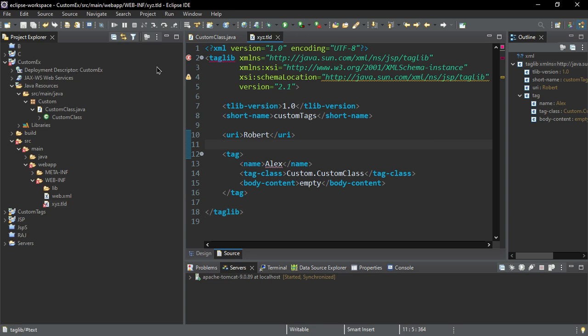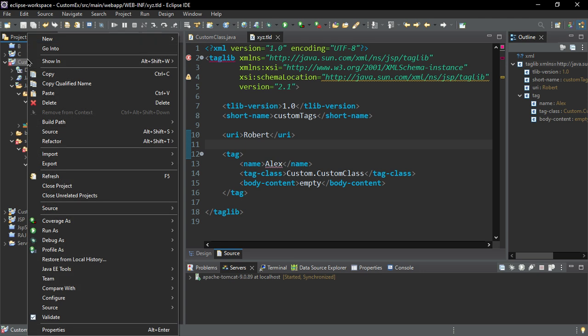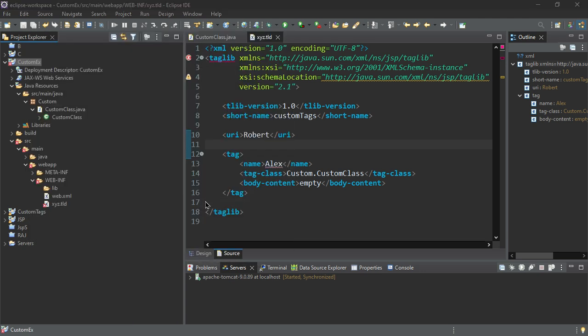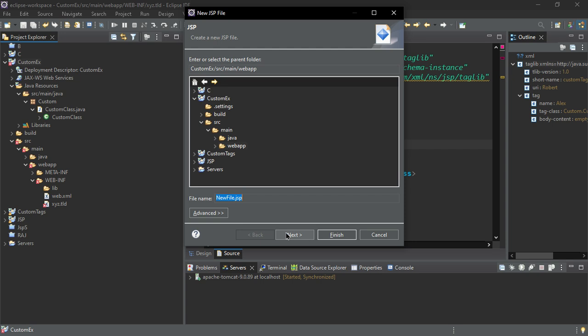Then we need to create one JSP file to display this content on the web browser. Then we simply write some name over here. Suppose I'll write XYZ dot JSP.